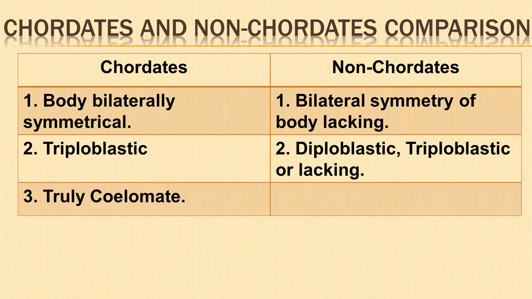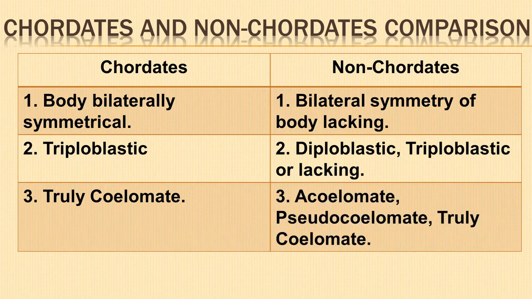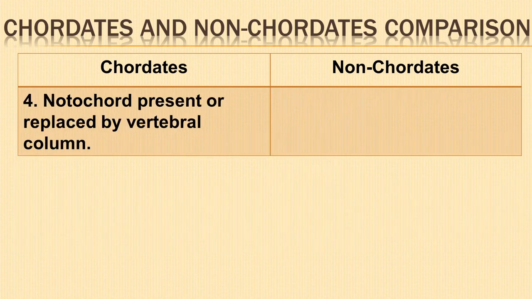Chordates are truly coelomate. Non-chordates may be acoelomate, pseudocoelomate, or truly coelomate. In chordates, notochord is present at some stage of their life or is replaced by vertebral column. Notochord is absent in non-chordates.